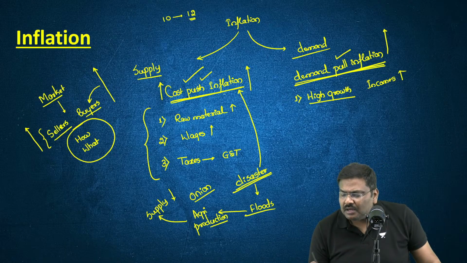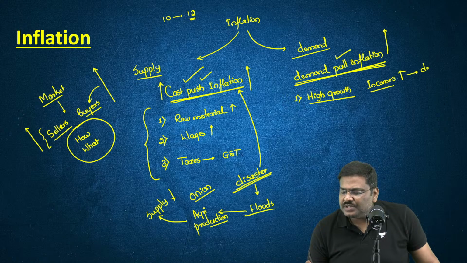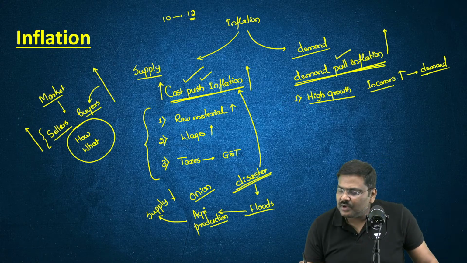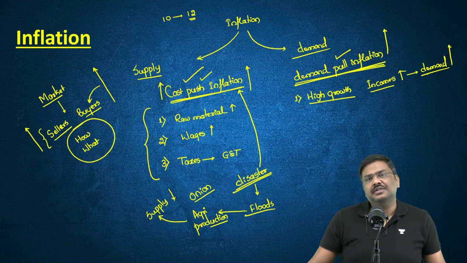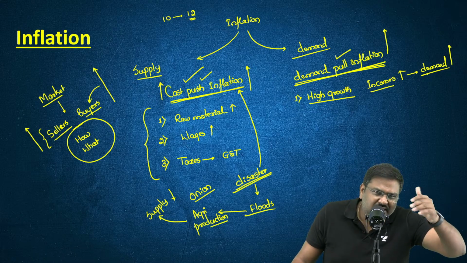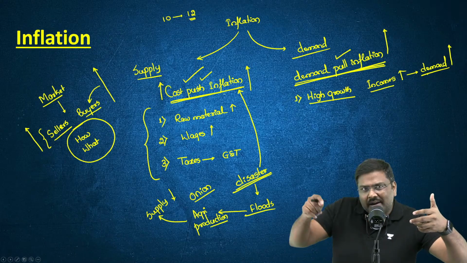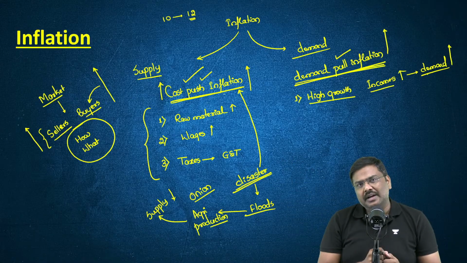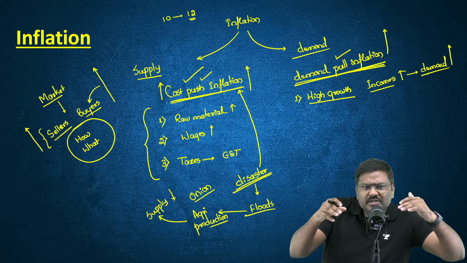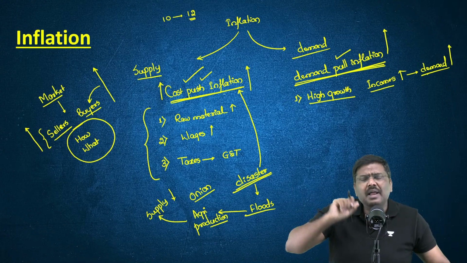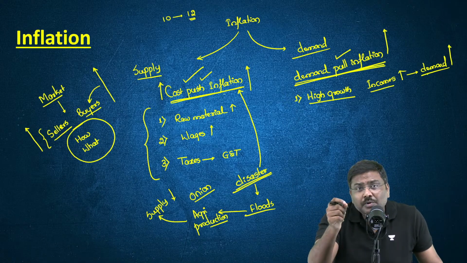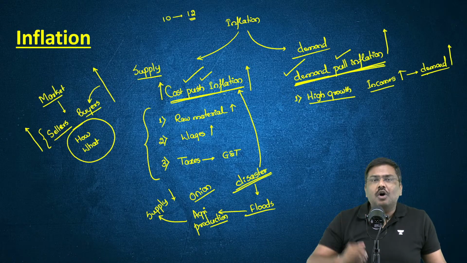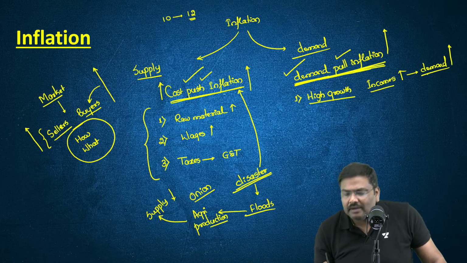And when this happens, what do you think will happen to demand for goods and services? The demand for goods and services will also start increasing very fast. And we will reach a certain situation where the market supply will not be able to match the demand for goods and services in the market. The demand will be much higher compared to supply, and that is going to cause a demand pull inflation.